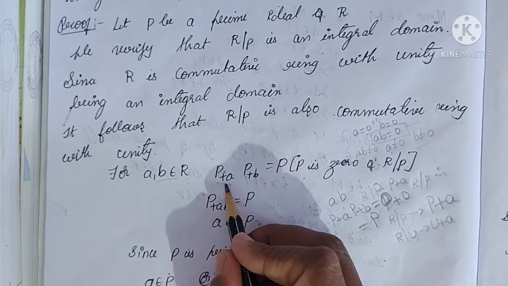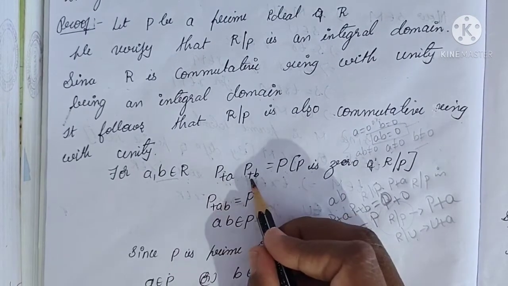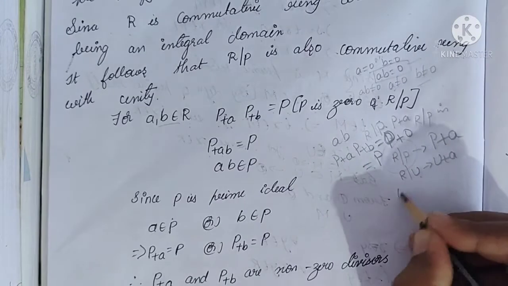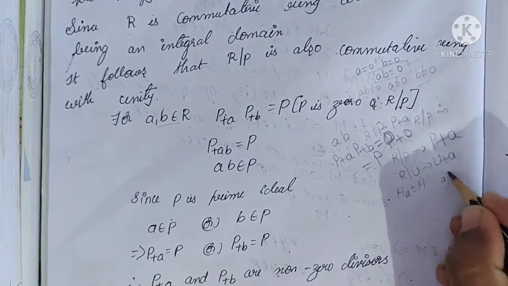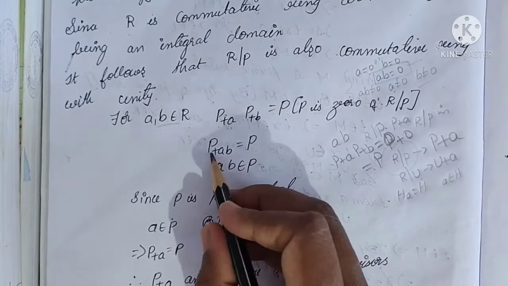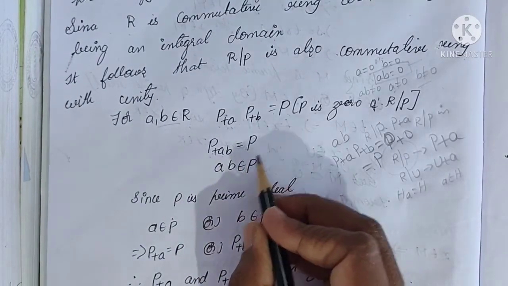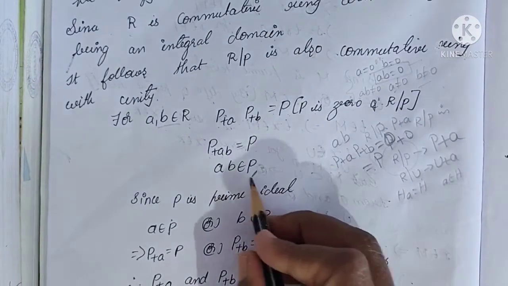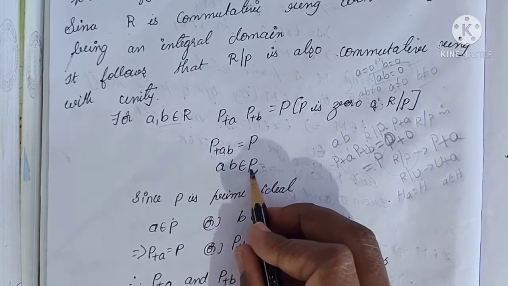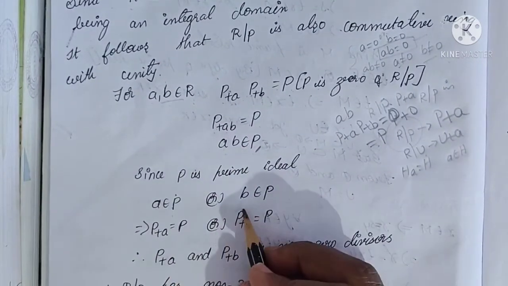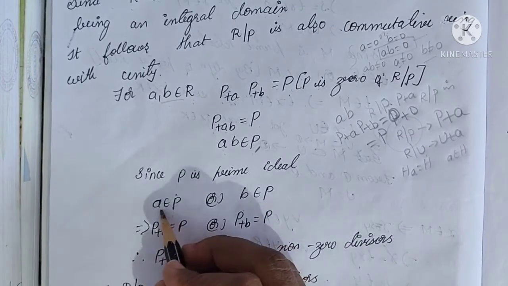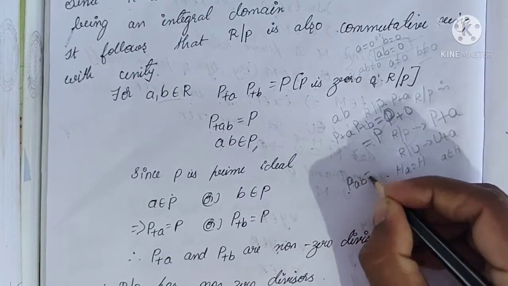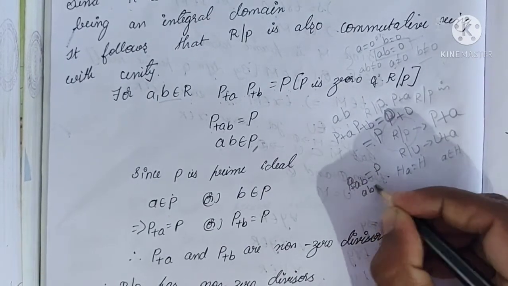See, by the definition of quotient ring, P plus A, P plus B, we can write P plus AB is equal to P. See, A plus H is equal to H means A belongs to H, same as it is here. P plus AB is equal to P means AB belongs to P. See, since P is a prime ideal, by the definition of prime ideal, AB belongs to P means A belongs to P or B belongs to P. See, P plus AB is equal to P means AB belongs to P.